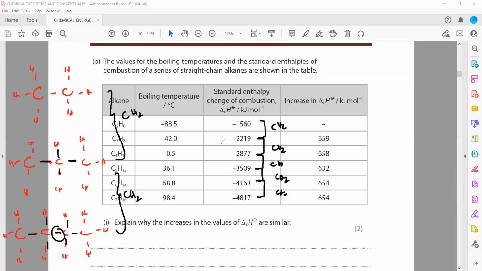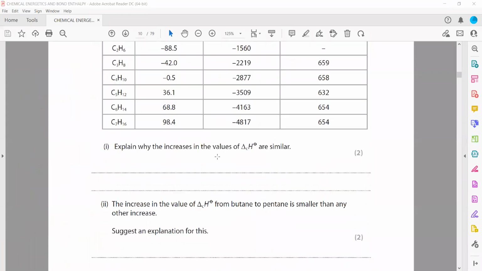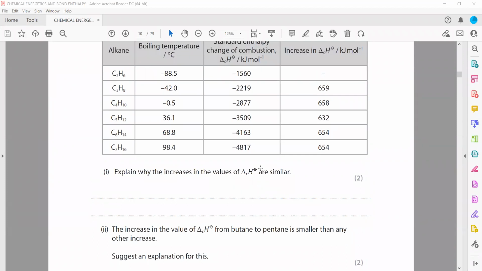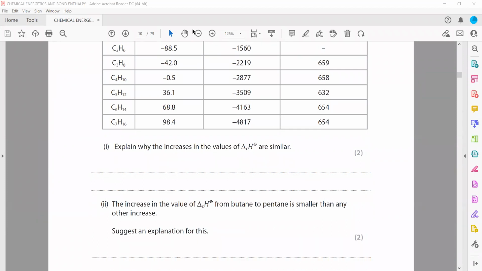And the next part: the increase in the value of enthalpy change of combustion from butane to pentane is smaller than the other increases. We have to suggest an explanation. So when we compare butane to pentane, that difference is smaller, but the rest of the differences are approximately the same. So what is the reason for that?